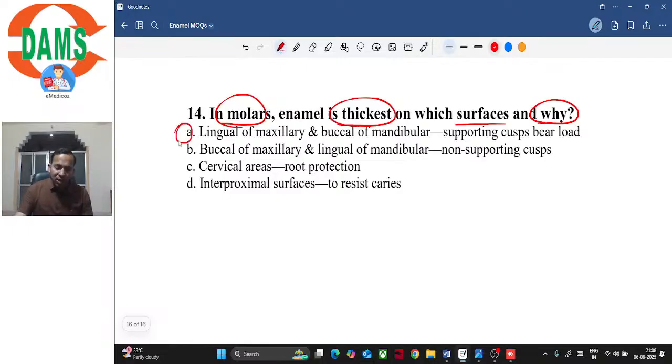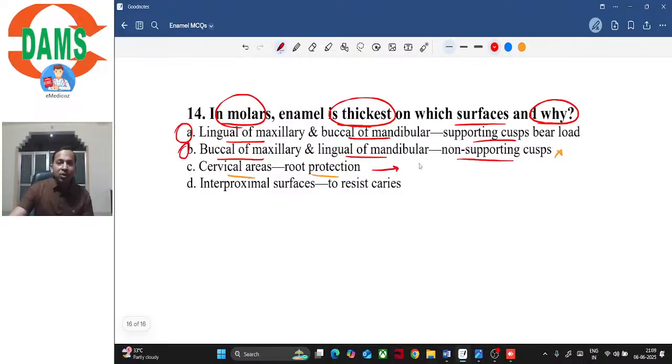Option A says lingual of maxillary or palatal of maxillary, which is one and the same thing, and buccal of mandibular, because they are the supporting cusps, that is, they are load bearers. Option B says buccal of maxillary, which is the guiding cusp, and lingual of mandibular, again the guiding cusp. Because it is a non-supporting cusp, this is the incorrect statement. We have already discussed that the guiding cusps have a thinner layer of enamel as compared to the supporting cusps.